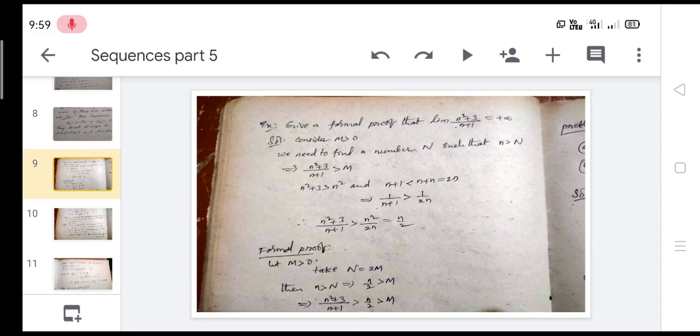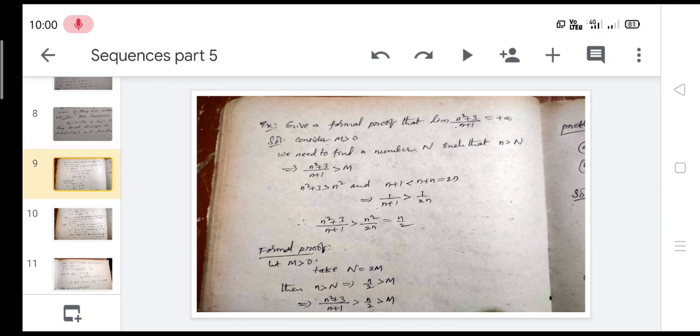That is, n² + 3 is greater than n², and n + 1 is less than n + n, which is equal to 2n. This is also written as 1/(n + 1) greater than 1/(2n). So we may write (n² + 3)/(n + 1) greater than n²/(2n), which is equal to n/2. This is the discussion about what the formal proof is here.